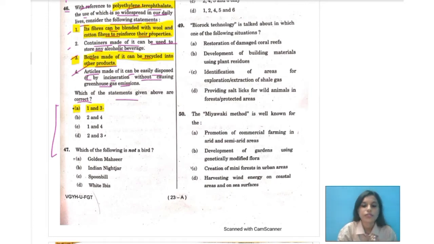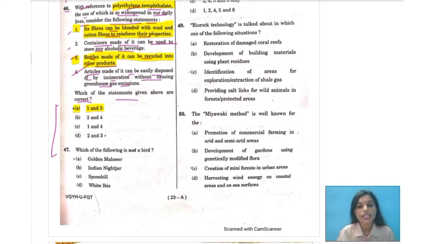Now let us go over to the explanation. Why did I choose these two statements as the correct ones? This particular material is often used in durable press blends with other fibers such as rayon, wool and cotton, reinforcing the inherent properties of those fibers.